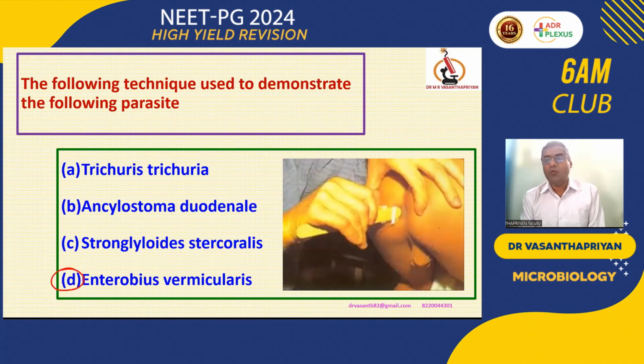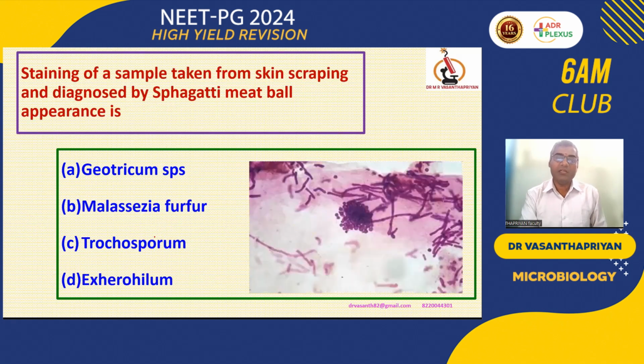Okay, now what are the parasites linked with soil in the list? Yes, linked with soil: Ancylostoma duodenale and Strongyloides stercoralis. The larval stages are present in the soil. Both the larval stages penetrate the skin. So, skin penetration. The larva penetrates the skin, by which humans get the disease.